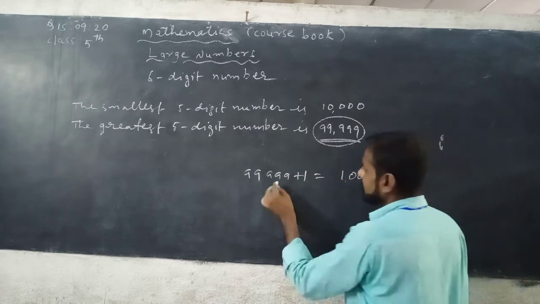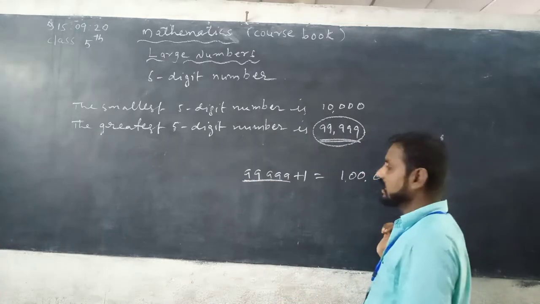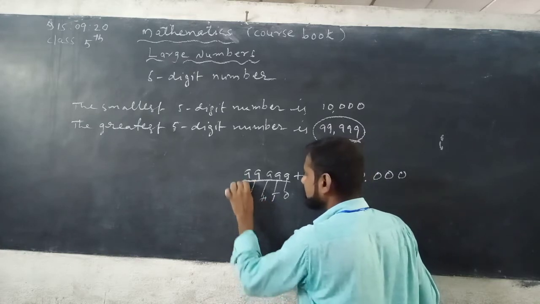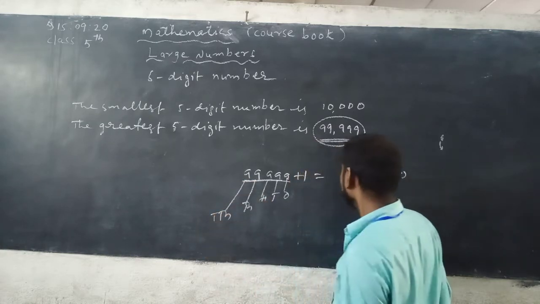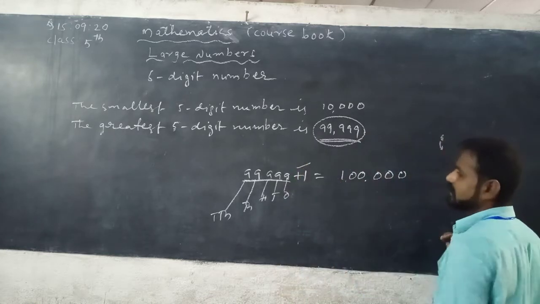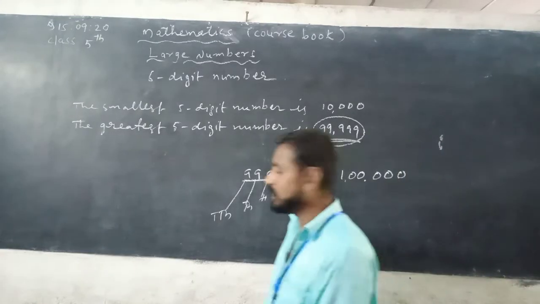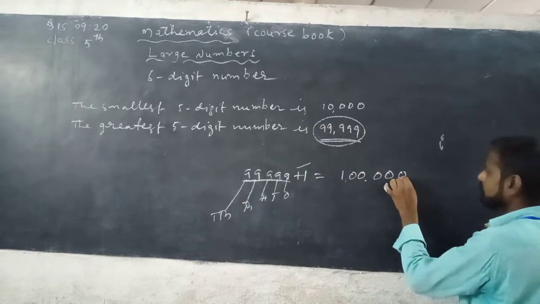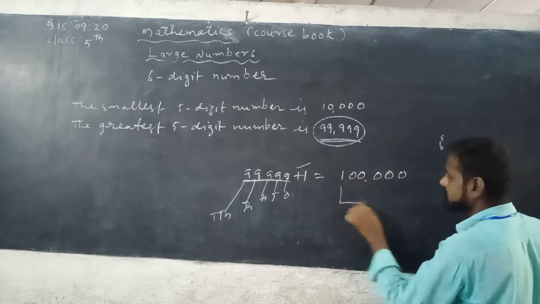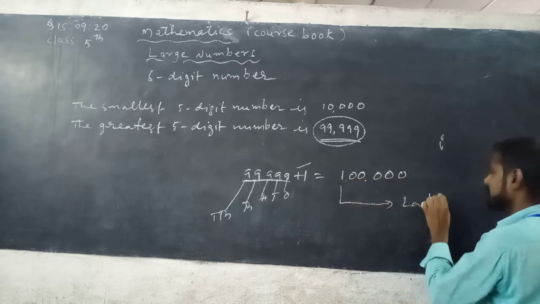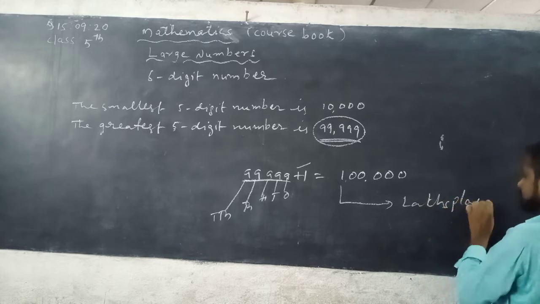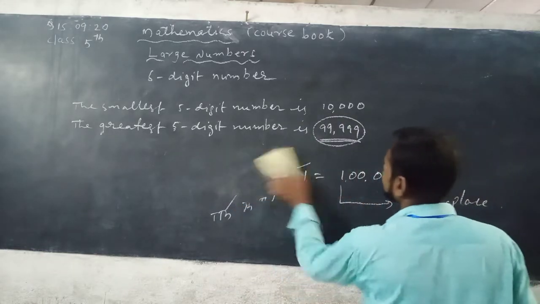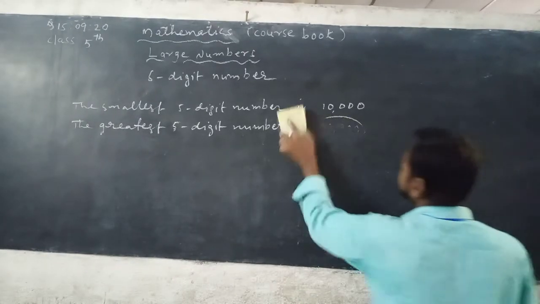See here, 99,999. This is ones place, this is tens place, hundreds place, thousands place and 10,000s place. Now here by adding 1 you can get one new column. Here 5 places are there, here 6 places are there. So first, second, third, fourth, fifth, sixth, the 6th place is called the lakhs place. So the smallest 6-digit number is 1 lakh. See, listen carefully.